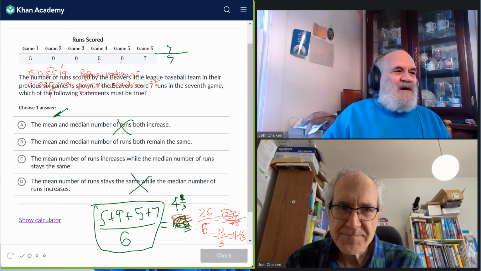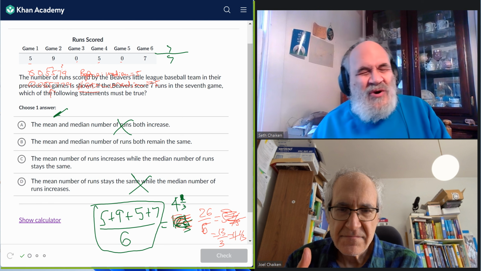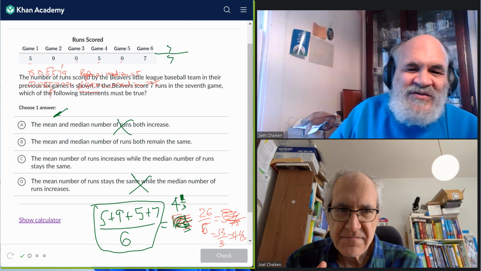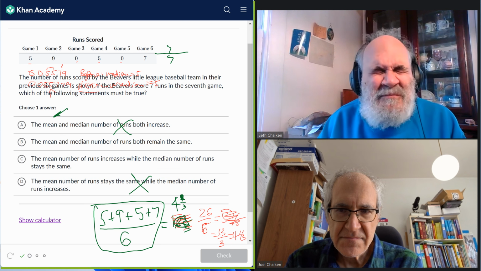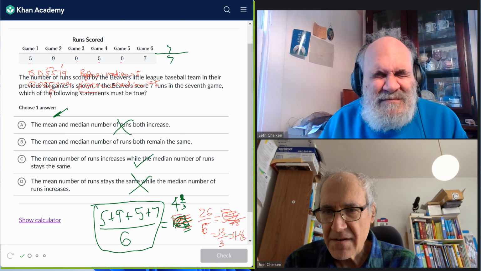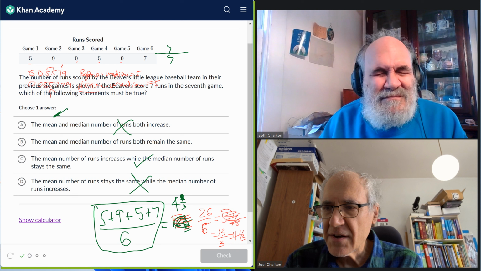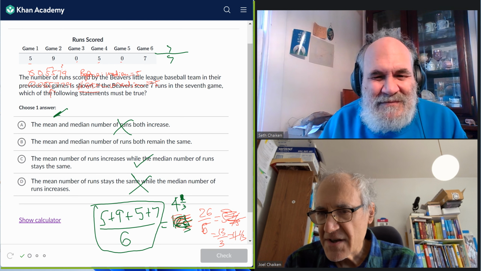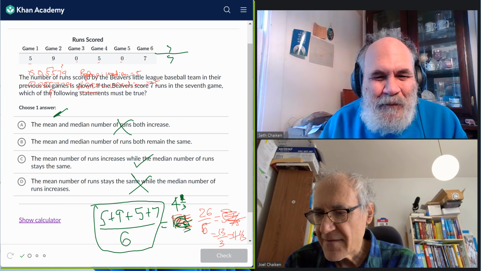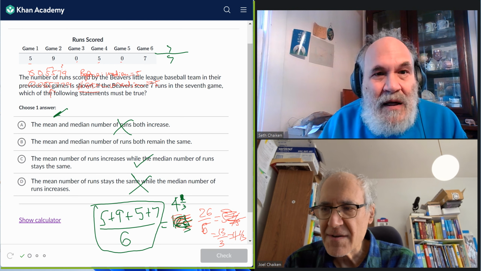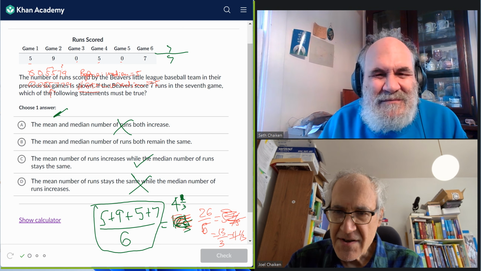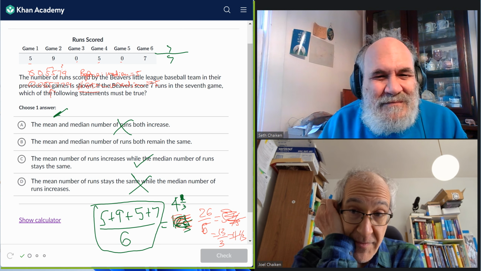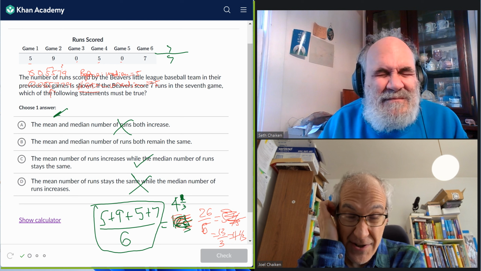7. The added score is greater than the mean, so adding it is going to push the mean up. If you want to calculate the new mean, you take 5 plus 9 plus 5 plus 7 plus 7, and you divide by 7, and it goes up to 4.7. So it's C. Boy, I really blew the median calculation.